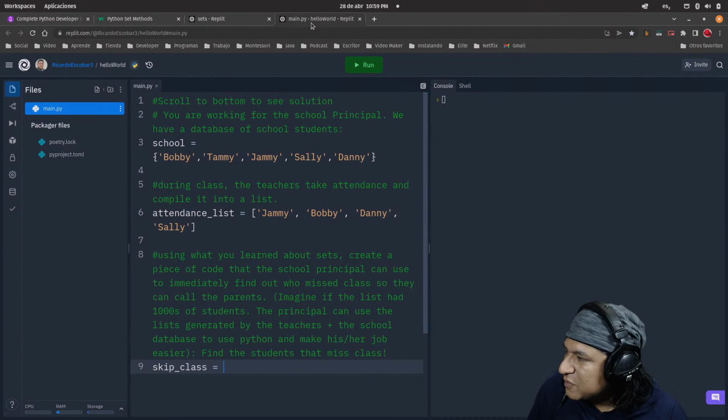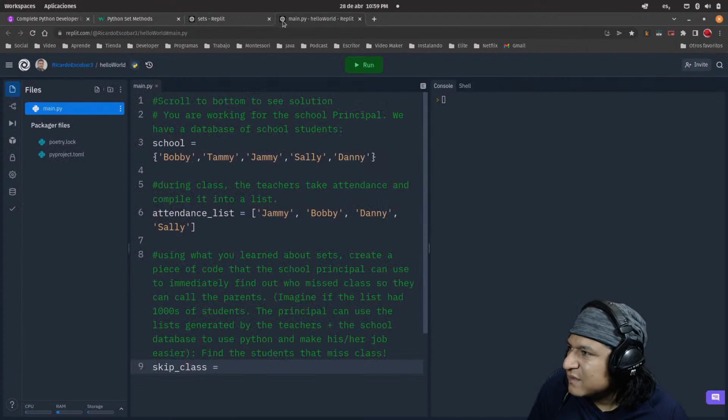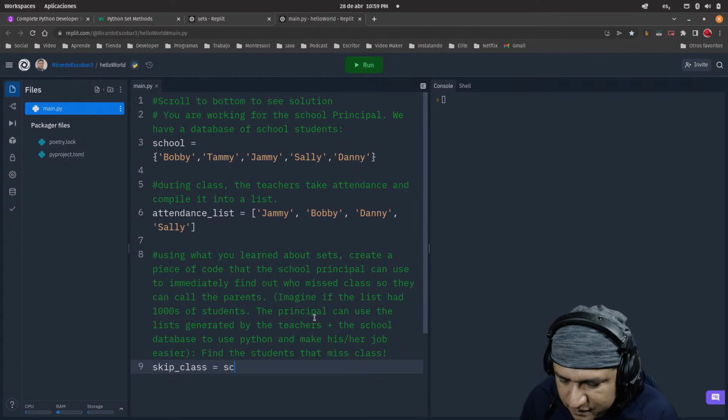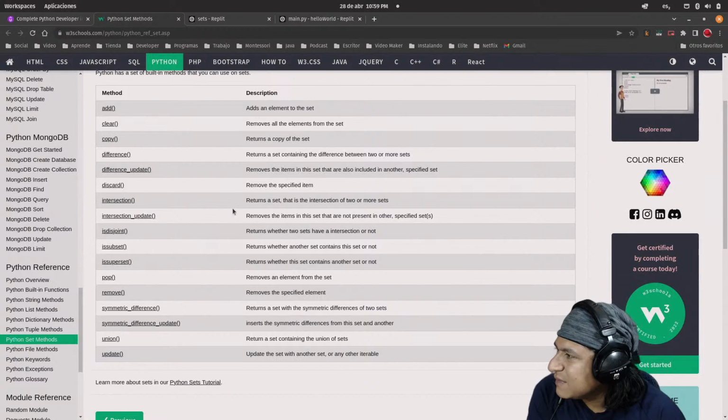So I'm supposed to apply this on a set. Skip class is going to be equal to school.